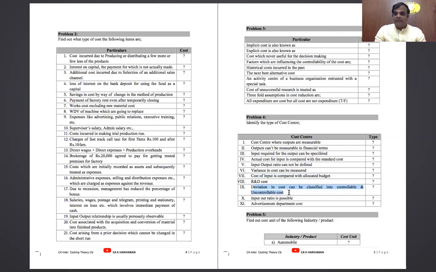Deviation in cost can be classified into controllable and uncontrollable cost, that comes under the standard cost center. Input output ratio is possible, standard cost center. Advertisement department, discretionary cost center, because input output relationship is not possible. Okay, now we are comfortable with respect to cost centers.